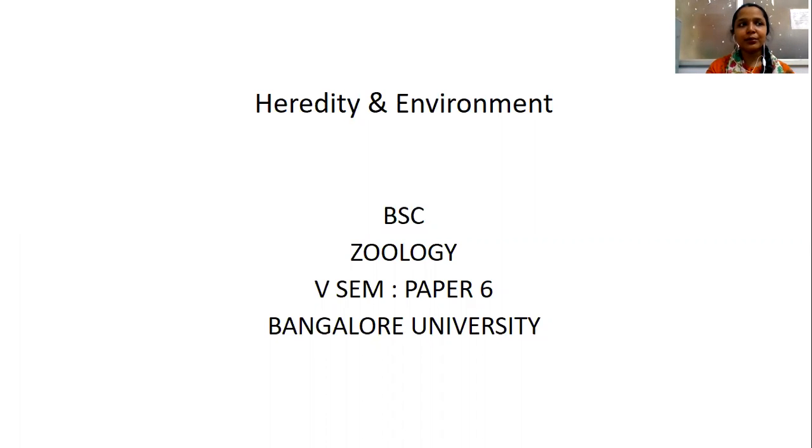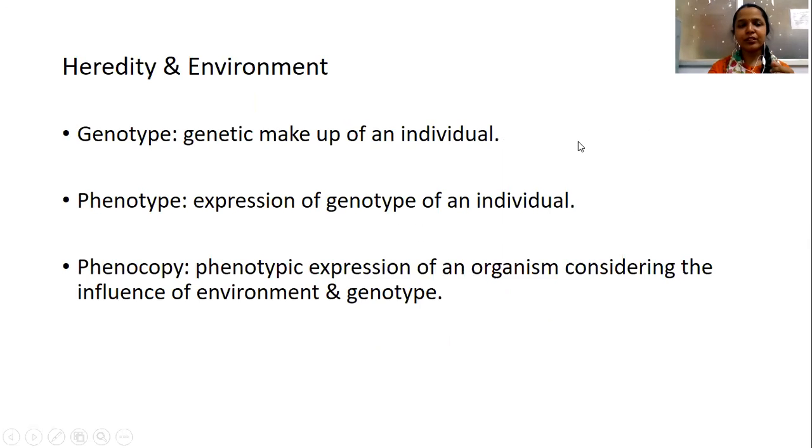When we look into hereditary, it is purely concerned with the genetic material that we have got from our parents. It is purely the DNA. But how is the environment influencing hereditary? When we look into the organism, it is not just the DNA that we got from our parents that influences the characters expressed by the individual. It is also influenced by the environment. Hereditary and the environment should go hand in hand for the better expression of the phenotypes of an individual.